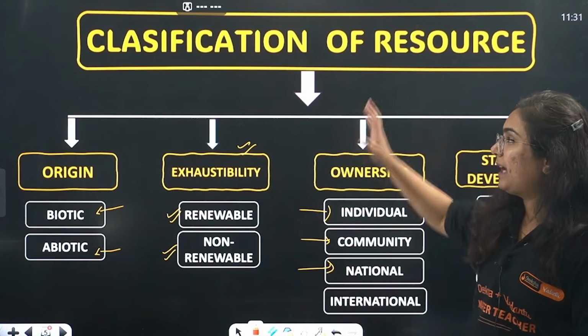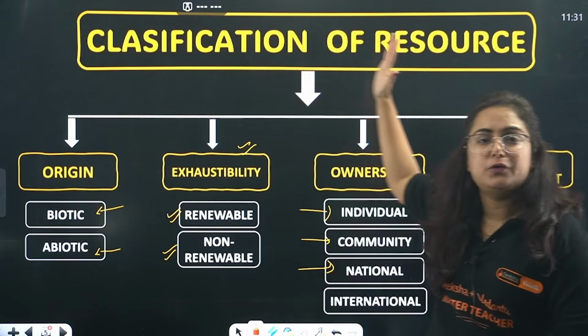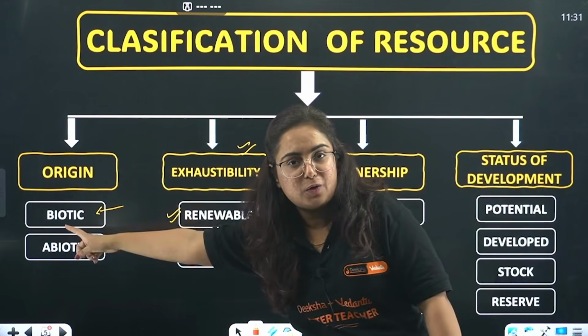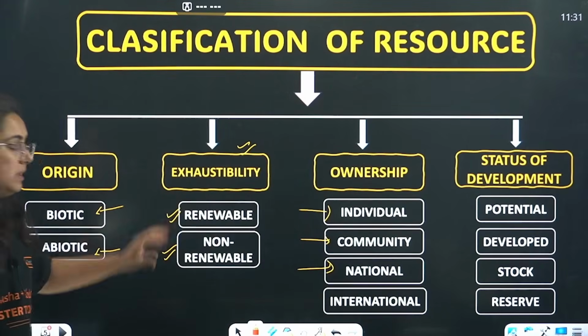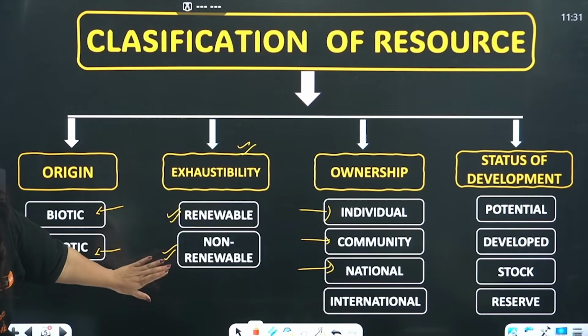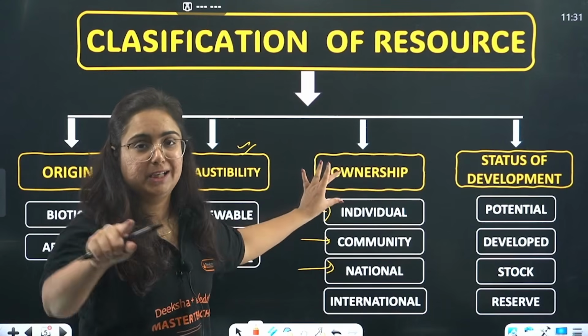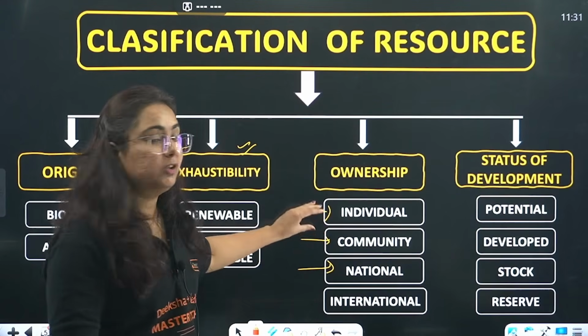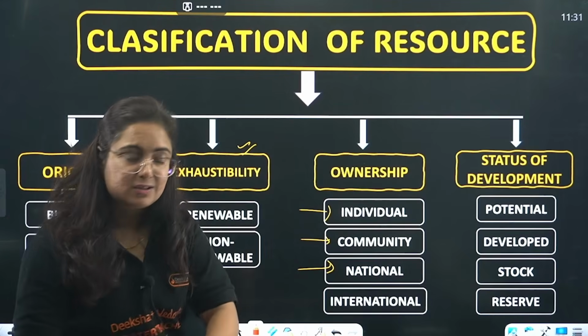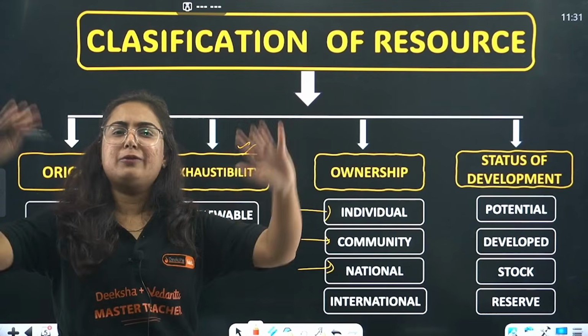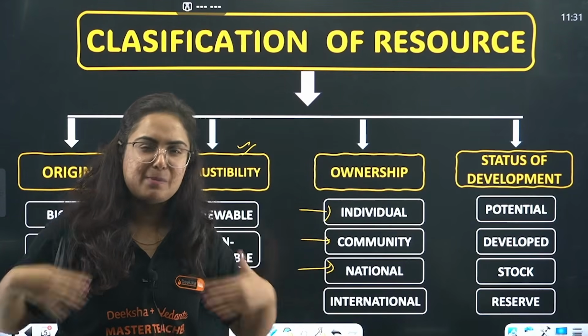Coming back to it, we were studying classification of resources on the basis of origin: biotic, abiotic; then exhaustibility: renewable, non-renewable; ownership: individual, my resource; community, group of people's resource; national, country's resource; international, everyone's resource. Remember it likewise.